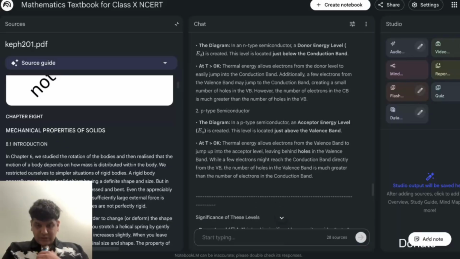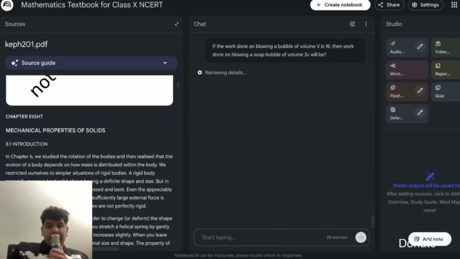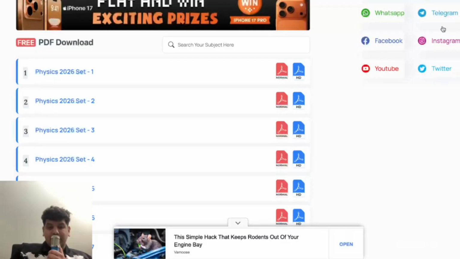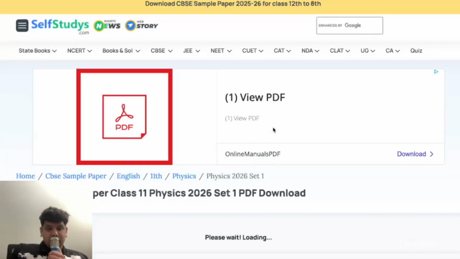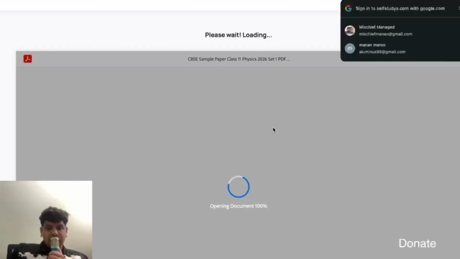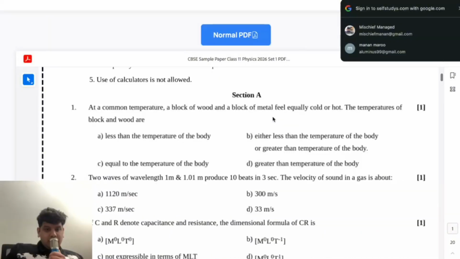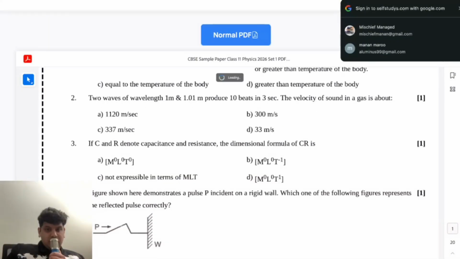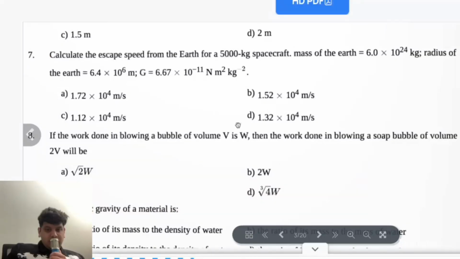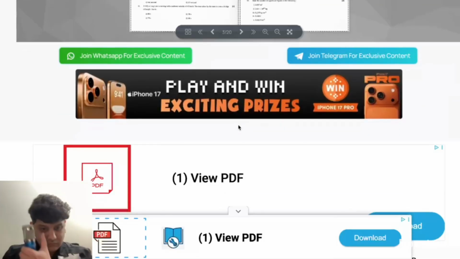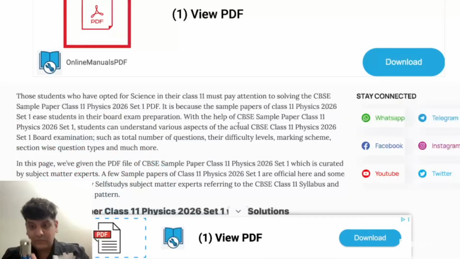Almost similar question. So let's try this. And here we go. We will just check the answer, which answer it is. Where is the answer?